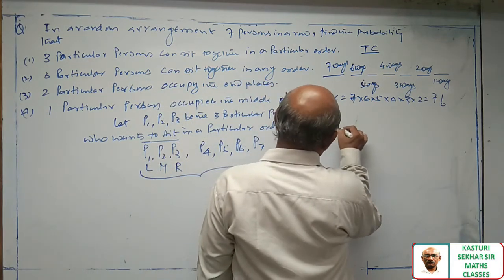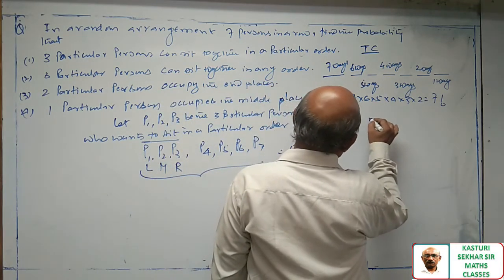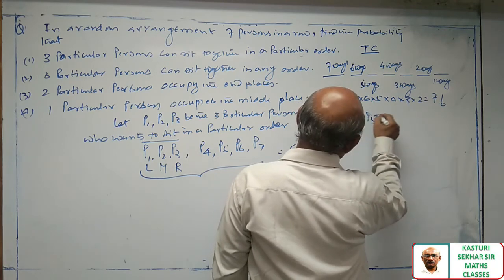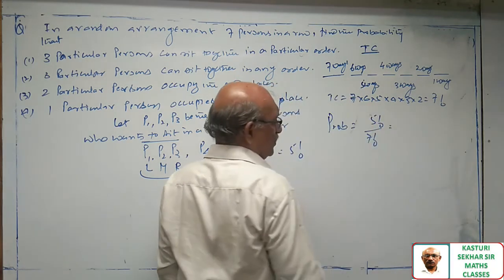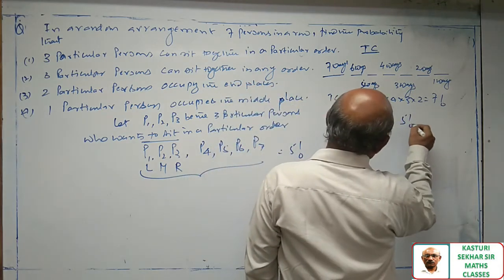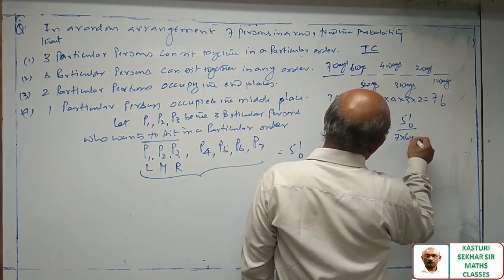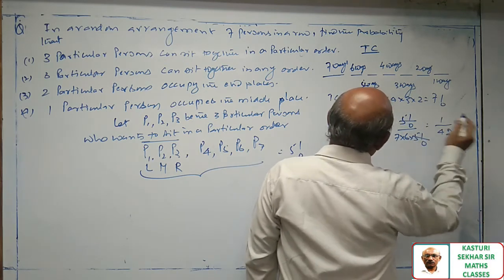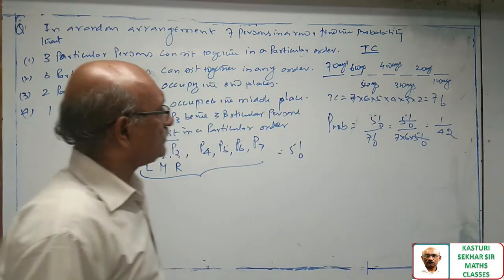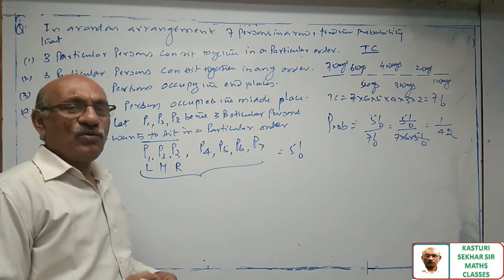So probability is equal to favorable cases, that is 5 factorial by 7 factorial. The numerical difference of these two is 2. 5 factorial by 7 into 6 into 5 factorial. 1 by 42 is the probability.